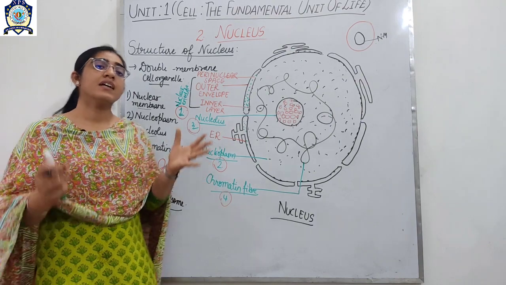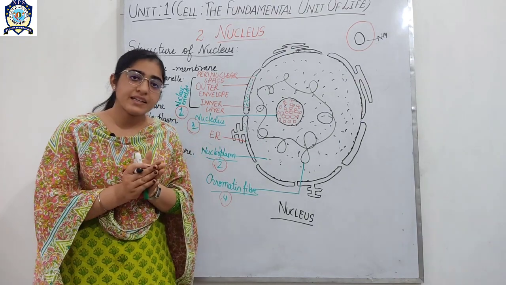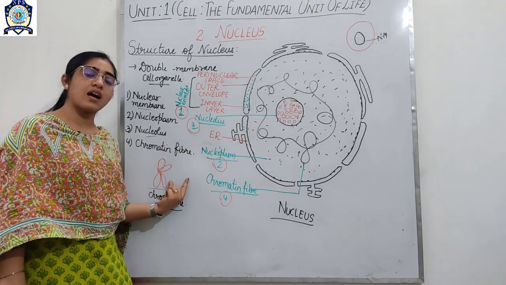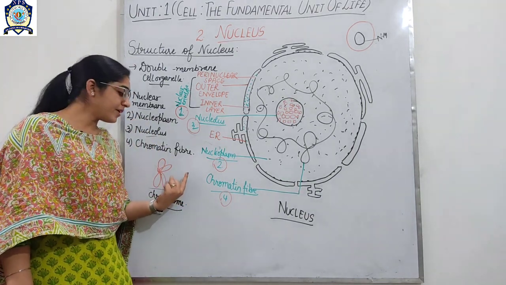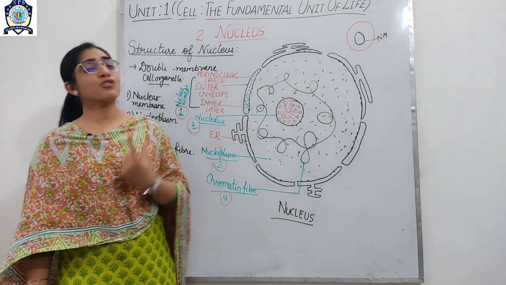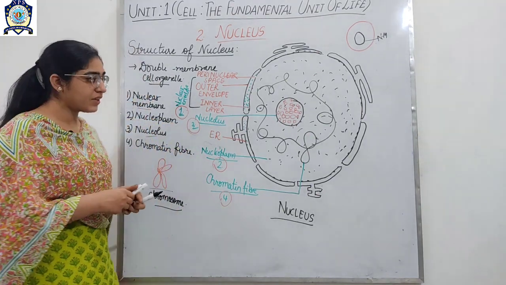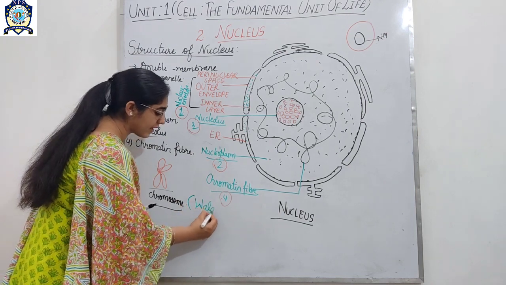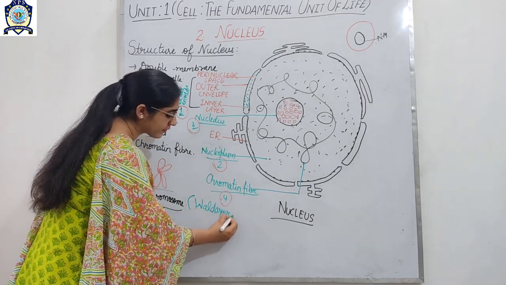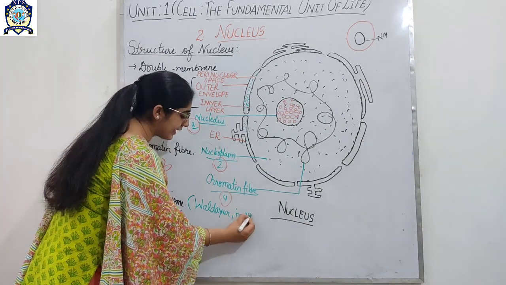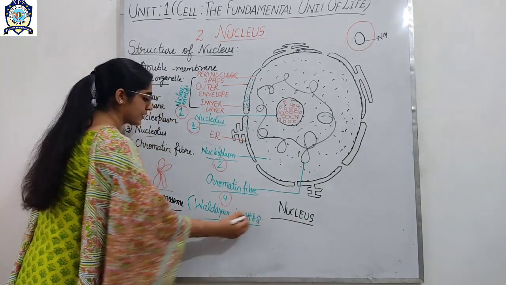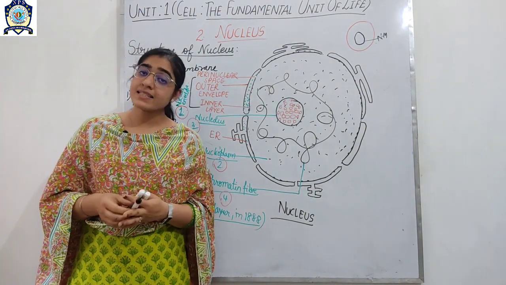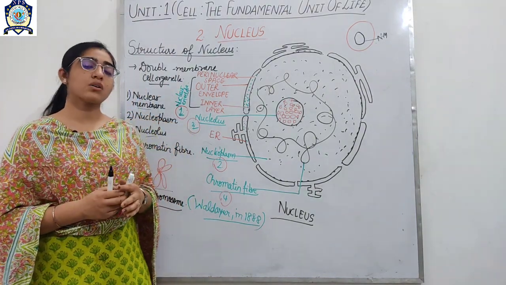But when the cell starts dividing, these threads, the fibers, join to form the chromosomes. Now what are these chromosomes? Who first observed the chromosome? The chromosome was observed by Waldeyer in 1888. Okay, so Waldeyer observed it and he stated the structure of the chromosome.